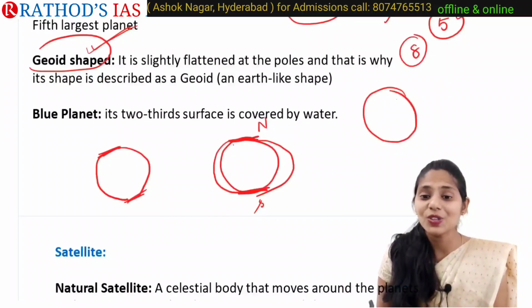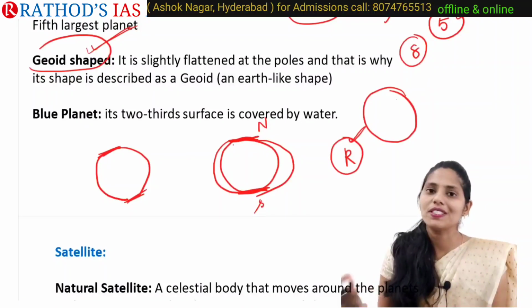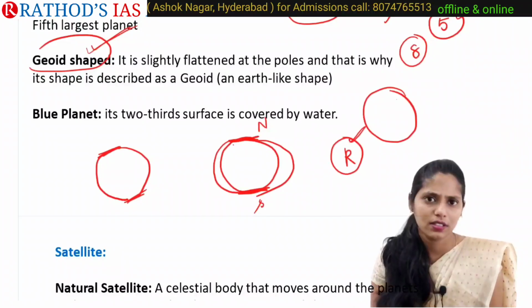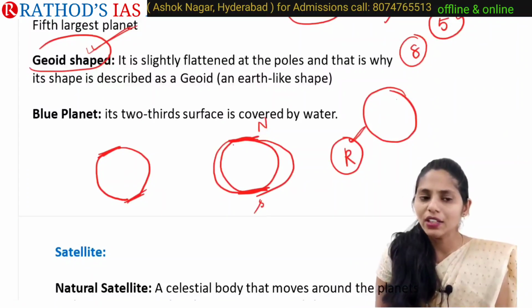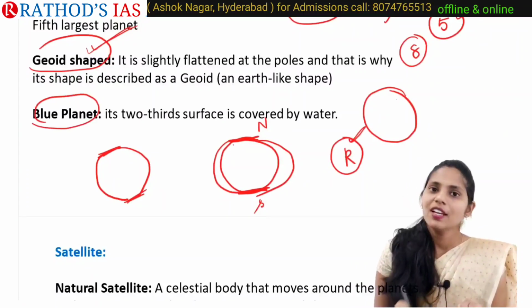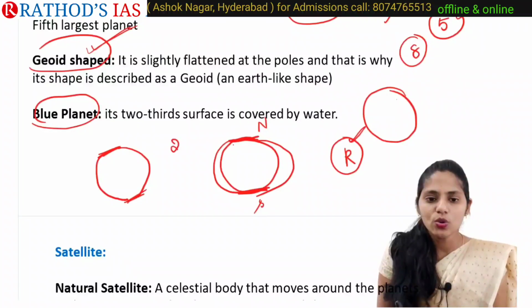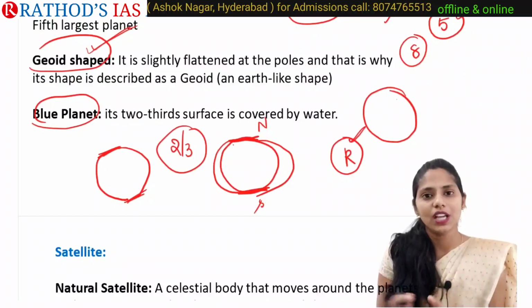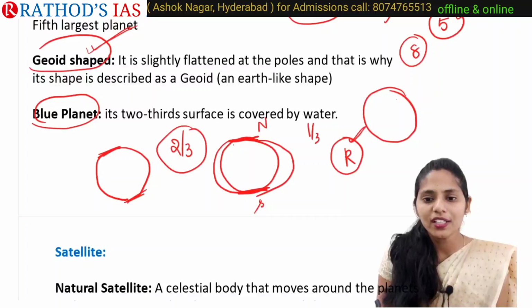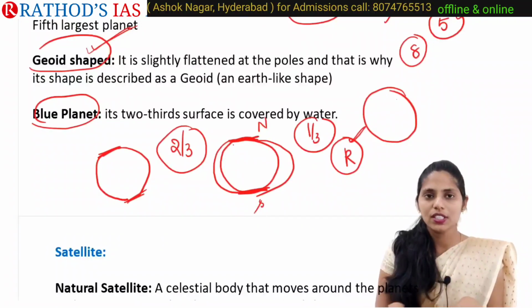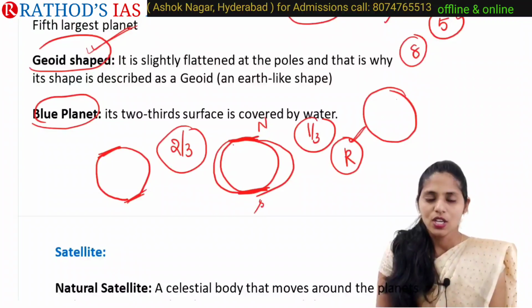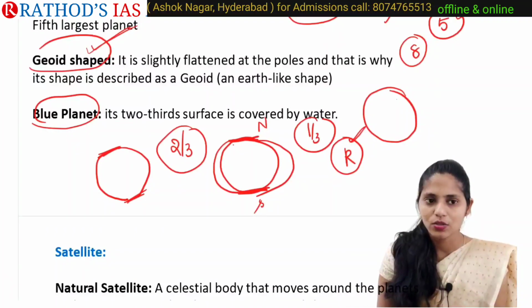For example, Mars is called the red planet because of the high amount of ferrous oxides present on Mars, and it also appears red in color. If you see Earth, which is a blue planet, why blue planet? Because two-thirds of the surface of the Earth is covered by water, and only one-third of the surface of Earth contains land. So because of this it is called the blue planet. So these are some important facts regarding our Earth.